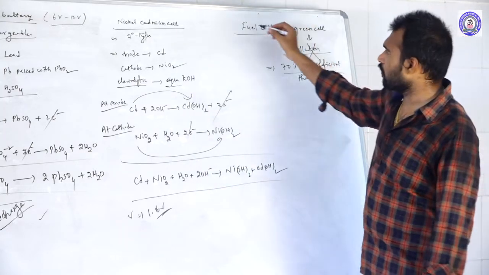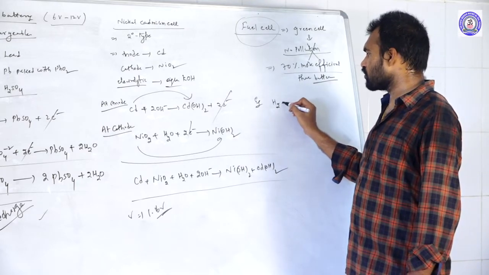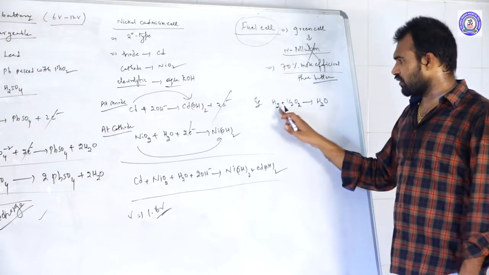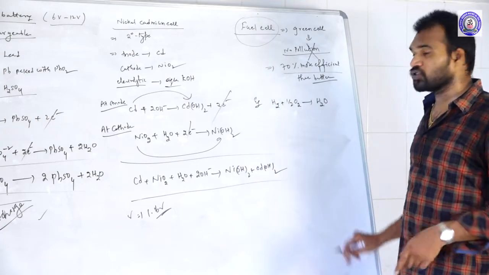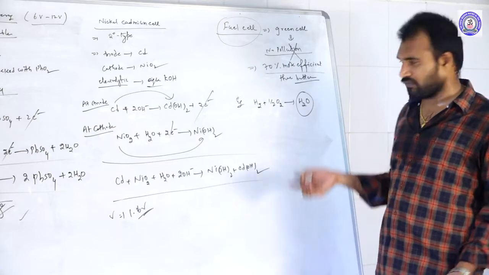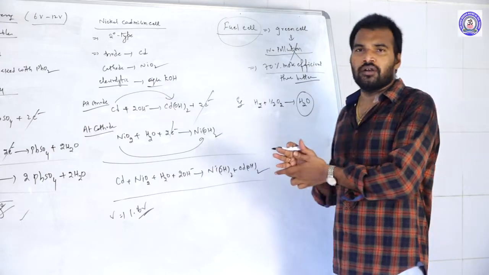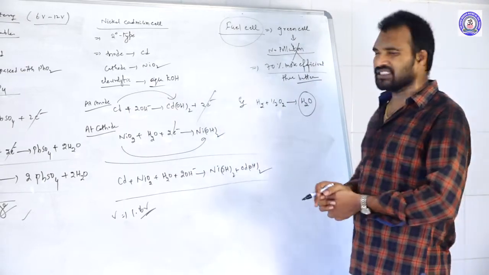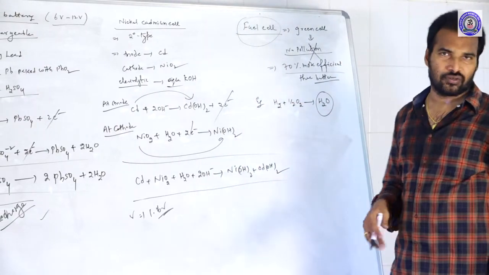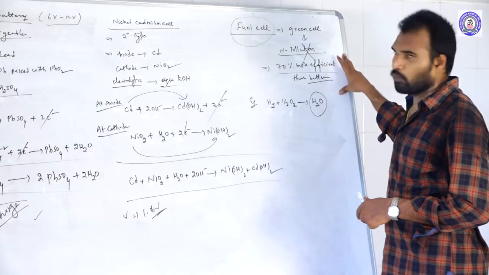we are all going to depend on what? Fuel cells. The best example of a fuel cell is the hydrogen oxygen fuel cell. In a hydrogen oxygen fuel cell, hydrogen and oxygen react together and produce water. There is no disadvantage with this formed product, and we can use it for drinking purposes also. That is why no harmful byproducts are produced in these fuel cells. Not only hydrogen oxygen fuel cells, hydrocarbon oxygen fuel cells also have no harmful byproducts. That is why they are green cells and have more efficiency.